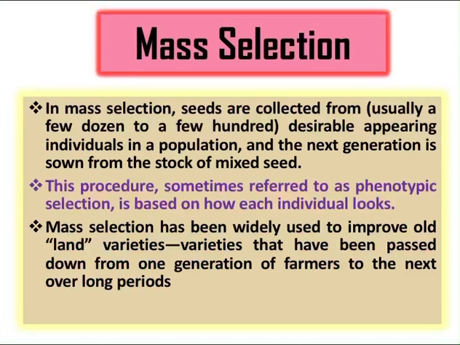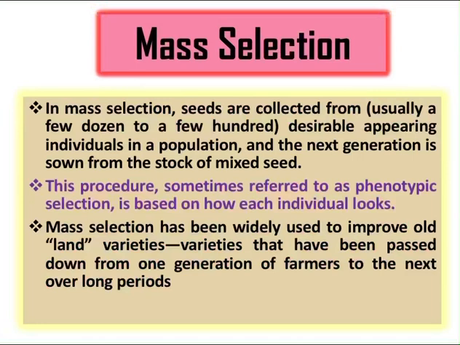Seeds from the better plants become the planting stock for the next season. So mass selection with or without progeny test is perhaps the simplest and the least expensive of plant breeding programs. So it finds wide use in the breeding of certain forage species which are not important enough economically to justify more detailed attention.